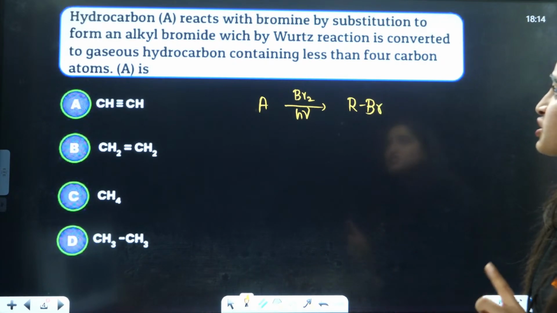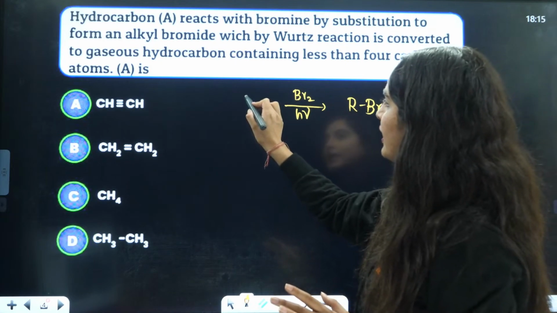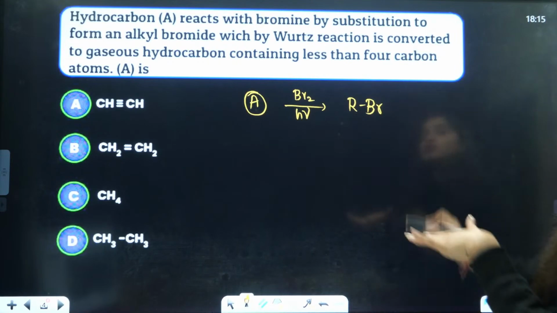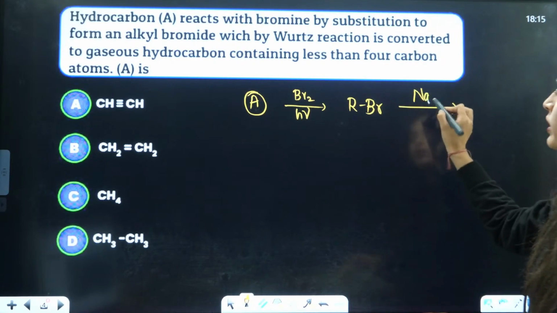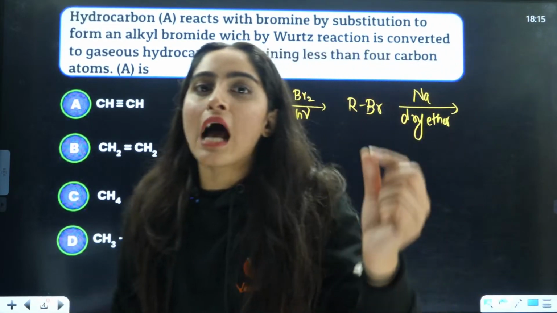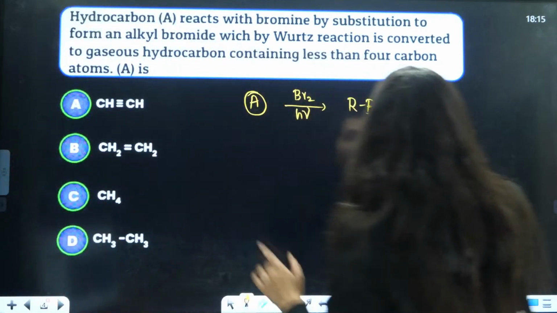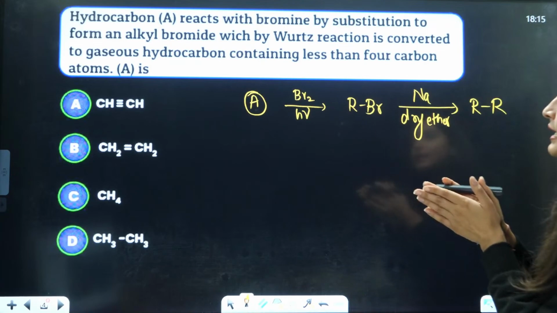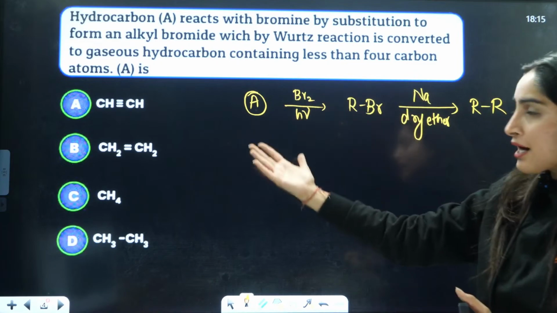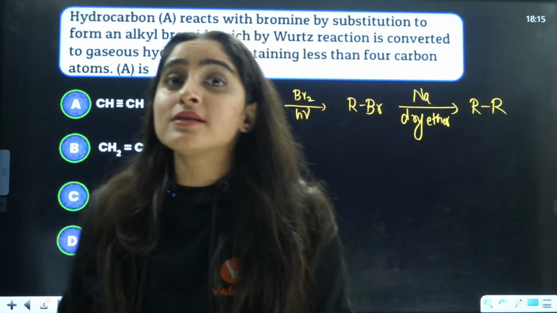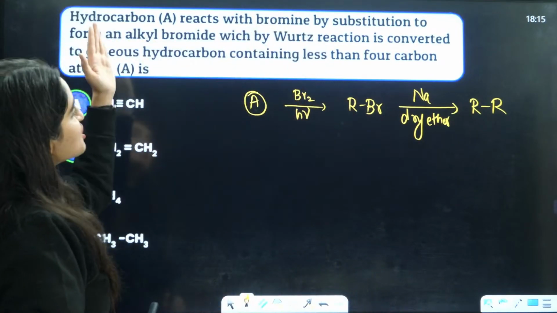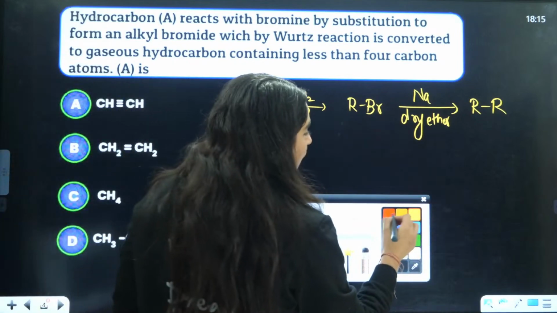Now, which by Wood's reaction, let it be A only, right? This is RBr it is forming, which by Wood's reaction with sodium and dry ether is going to double up. We know that Wood's reaction means R will become RR, right? So here R will become RR. Now they are telling that which by further Wood's reaction is converted to a gaseous hydrocarbon. Gaseous hydrocarbon means that is having a less number of carbons. Gaseous hydrocarbon containing less than 4 carbons.